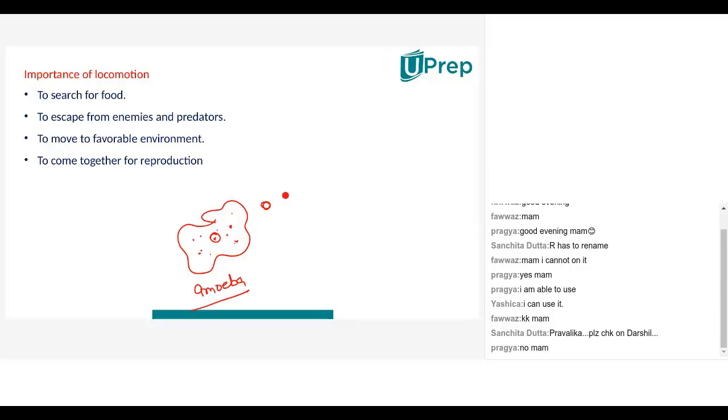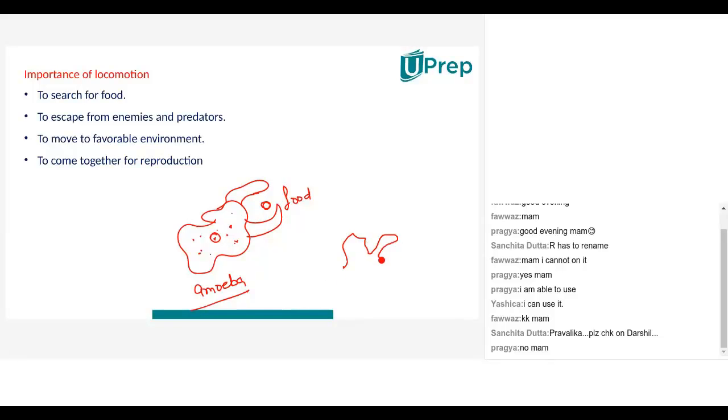This is an amoeba, right? And this is the food of the amoeba. It has come here. What will the amoeba do? Amoeba cannot move that fast. It will move a little. It grows its pseudopodia. The outer cell membrane will come out like this and form like a hand, artificial legs like this, and then it will engulf the food.